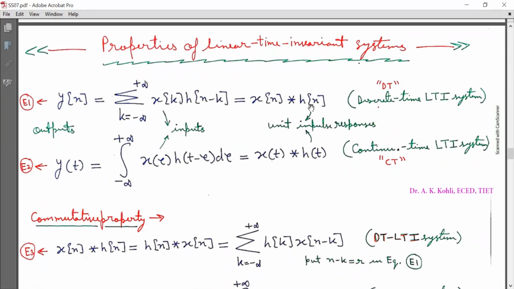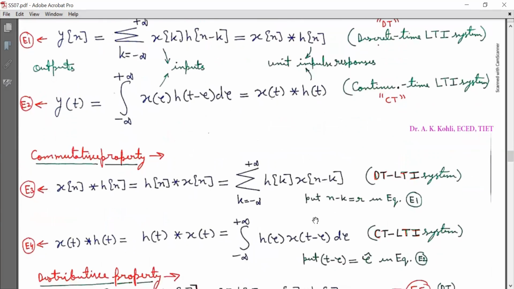Here x[n] is input and h[n] is unit impulse response. Similarly, in the continuous time domain, that is for continuous time LTI systems, output y(t) is equal to integration from minus infinity to infinity x(tau) h(t minus tau) d tau, equal to x(t) convolved with h(t). Here x(t) is input and h(t) is unit impulse response.